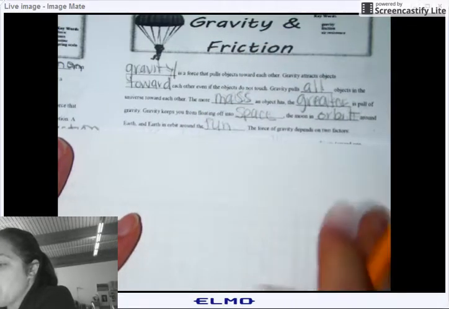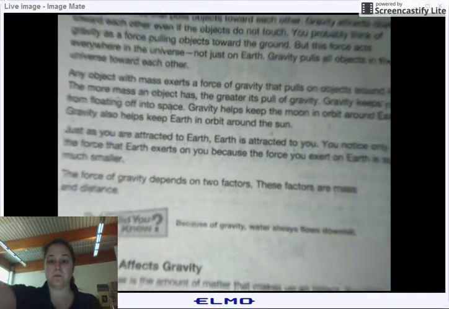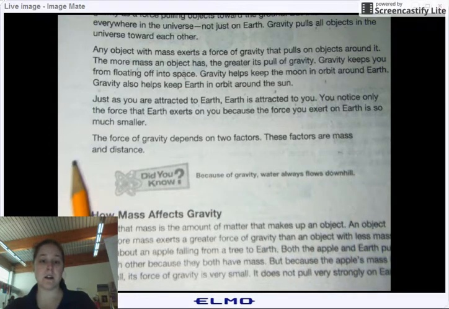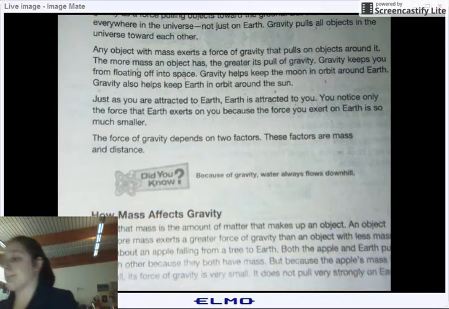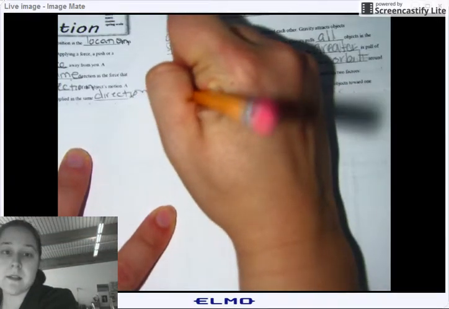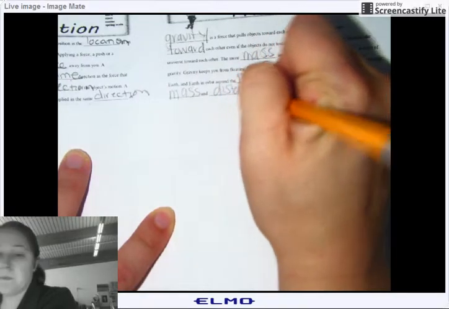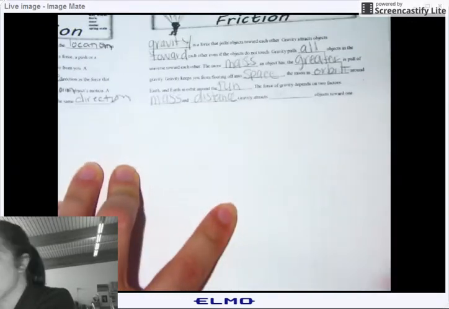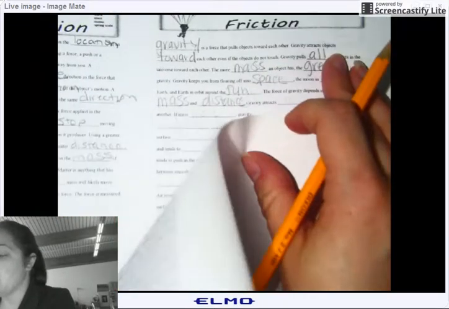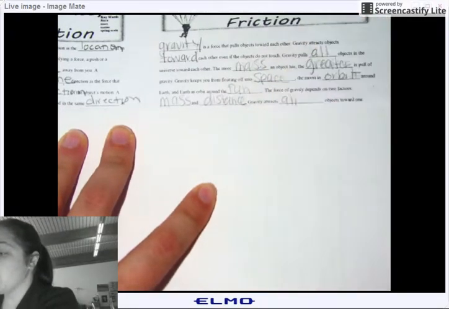The force of gravity depends on two factors. What did we say the two factors were? Look right here. These factors are mass and distance. Gravity attracts blank objects towards one another. Gravity attracts all objects towards one another.